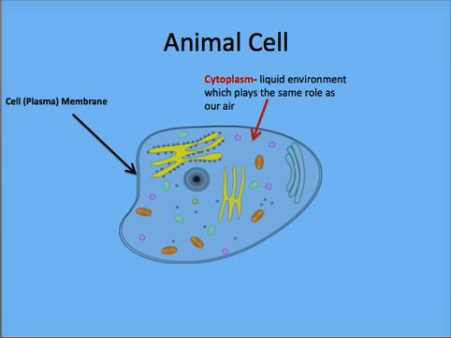The cell's cytoplasm is the liquid environment in which the organelles must function. It is analogous to the air in our environment. If there is too much or too little cytoplasm, it can affect the cell and its organelles.